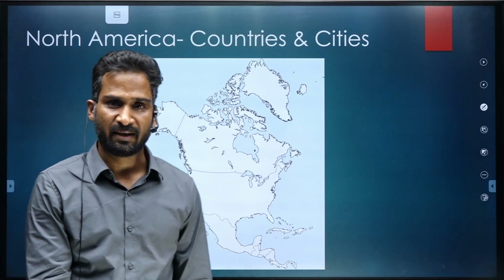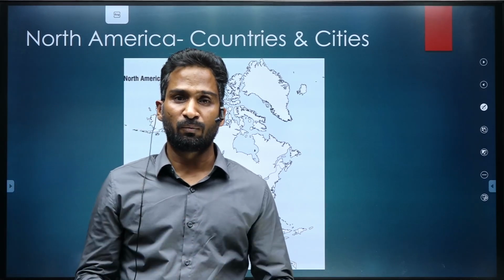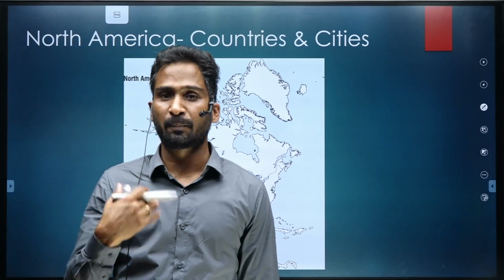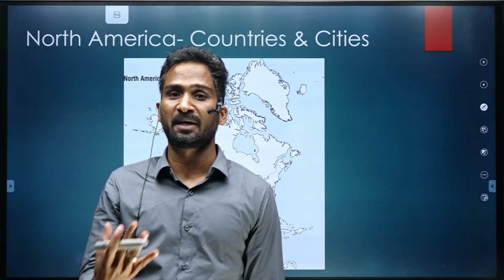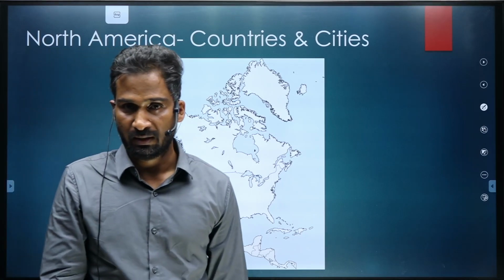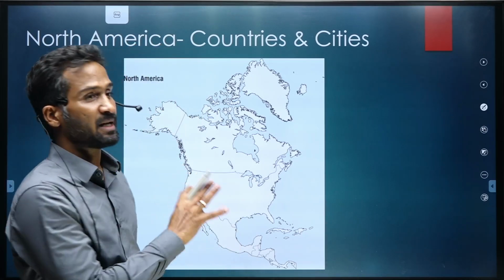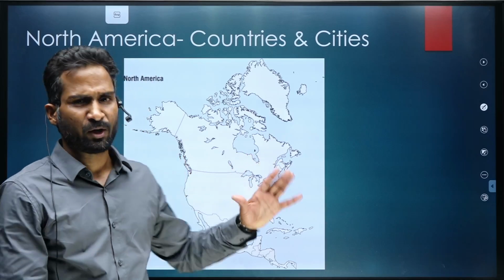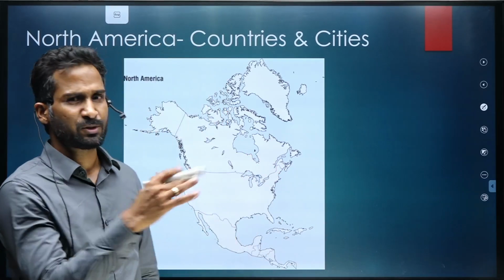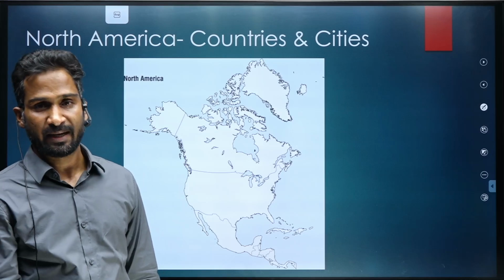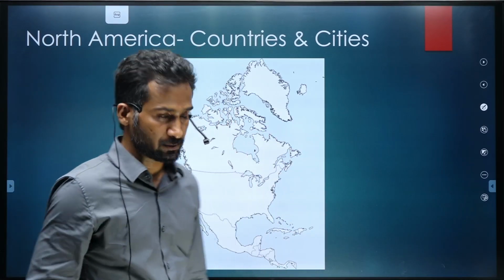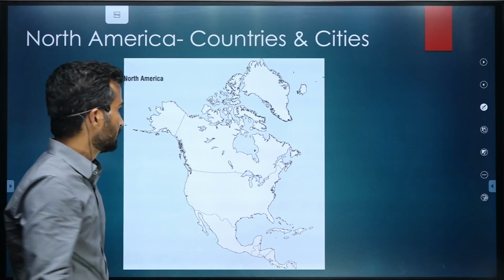But once you know the static portion of the mapping, you can build upon the current affairs. It is easier to remember those facts when you know the static portion. Is it okay? Moreover, we are not getting into much detail. Once you know these things, you can easily remember the current developments and the areas where they are happening. That is the reason we are studying these things.